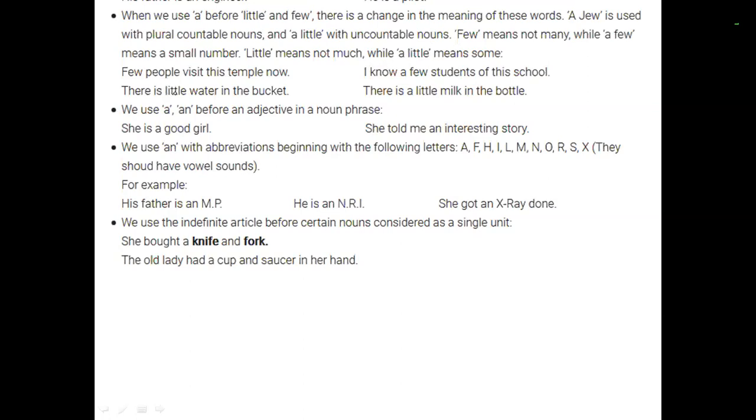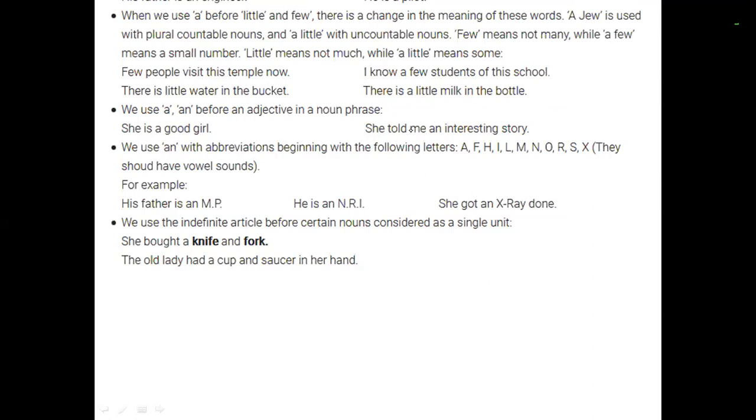There is little, or there is a little water in a bucket. I know a few students. There is a little milk. So there is always a consideration as to how you have to use a in front of uncountable words.